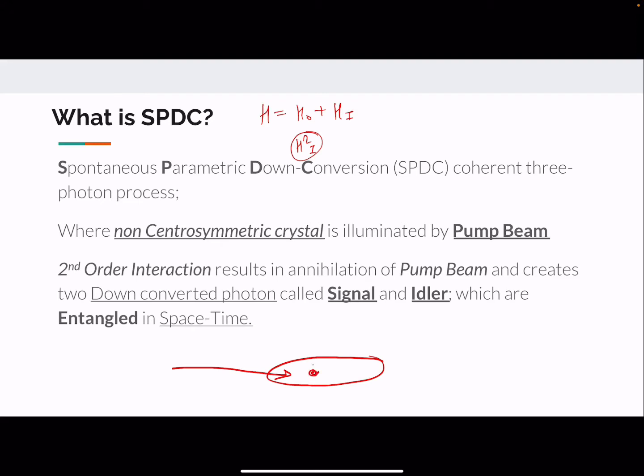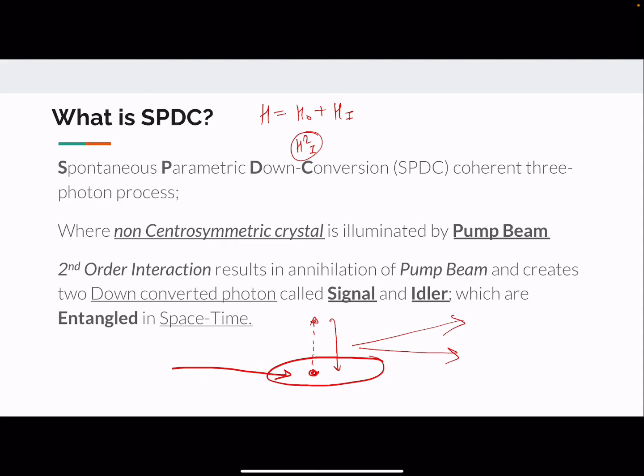The atoms get excited to a higher energy state, and when they come down from the high energy state to the lower energy state, two photons are released. One of them is called signal and the other is called idler, just to give names. Since these biphotons are released when the atoms come down from the higher energy state to the lower energy state, these are called down converted photons.